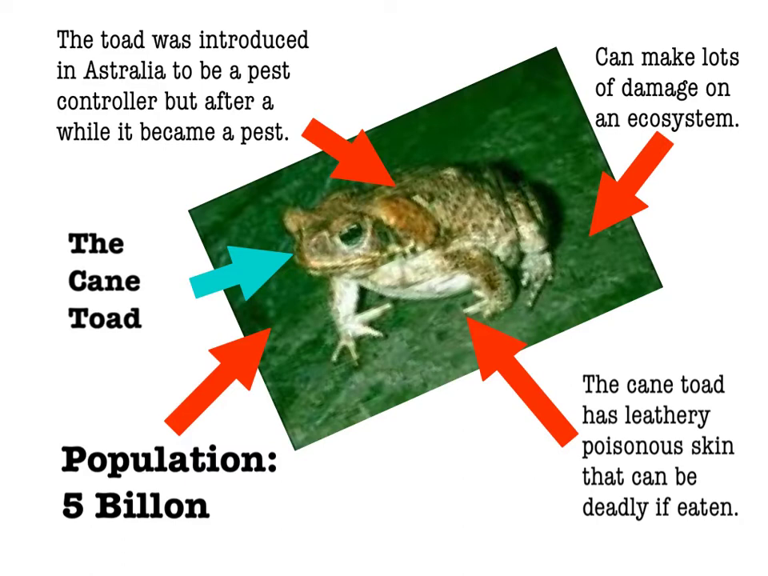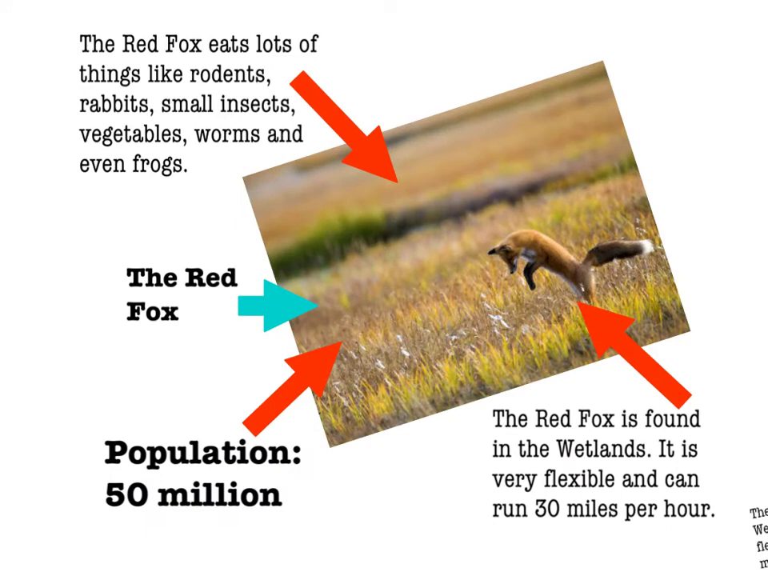The cane toad was introduced to Australia as a pest controller. After a while, it became a pest itself. It has poisonous skin that can be deadly if eaten. Estimated population: 5 billion.